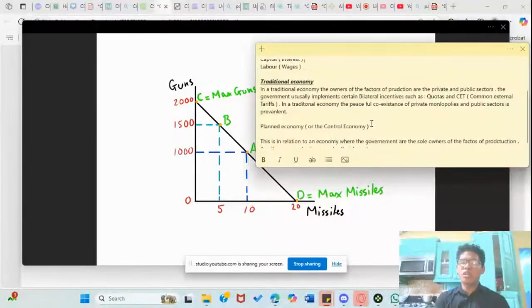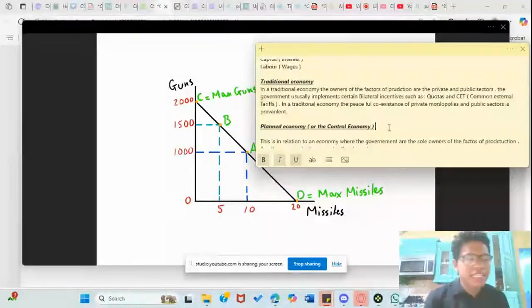And we have something called the planned economy, sometimes referred to as the authoritarian economy or the command economy. A lot of people describe the leaders of planned economies as dictators, as persons that we should not like.